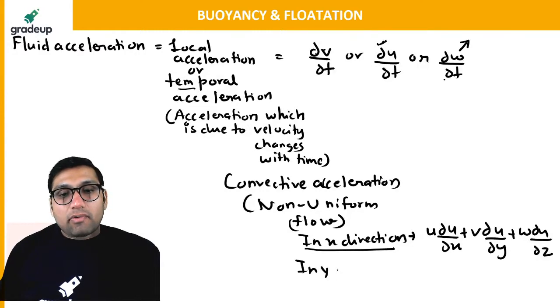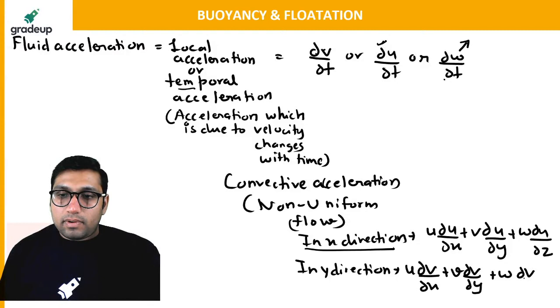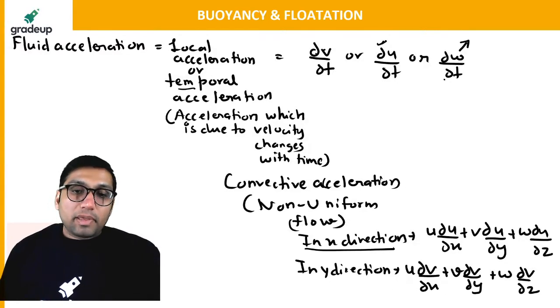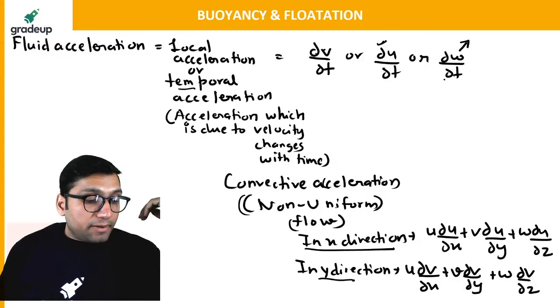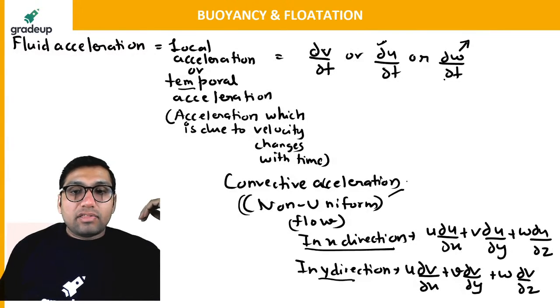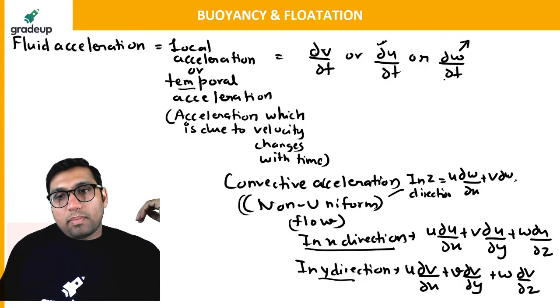In y direction, this will be equal to u times del v by del x plus v times del v by del y plus w times del v by del z. This will give you the convective acceleration in the y direction because this is a function of location. And in z direction also you can find, this will be u times del w by del x plus v times del w by del y plus w times del w by del z.